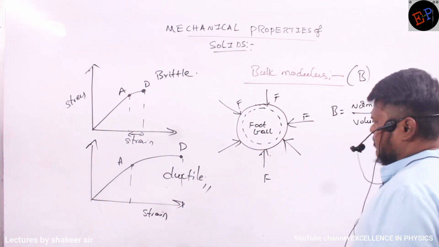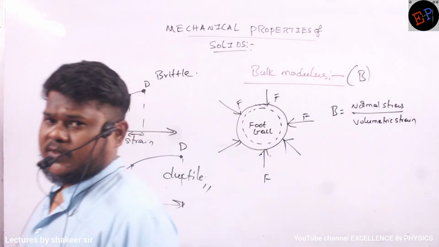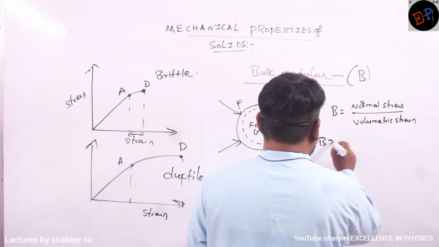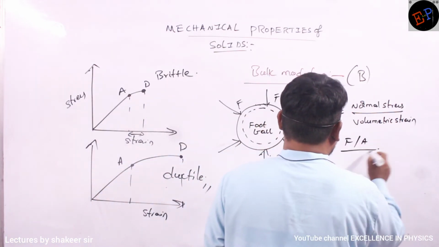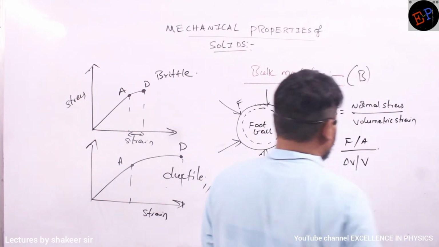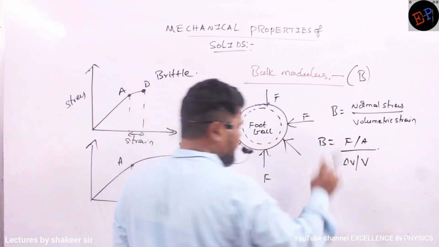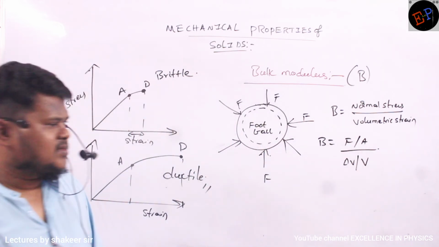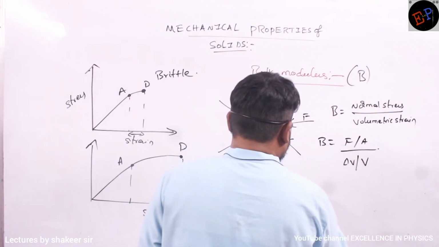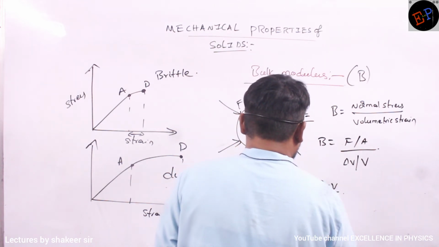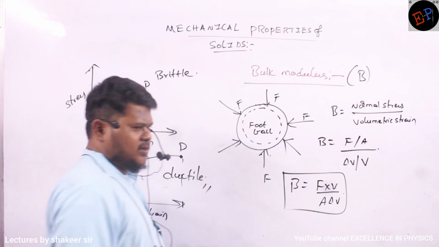Volumetric strain. Normal stress divided by volumetric strain. Normal stress is nothing but force per unit area. Volumetric strain is nothing but delta V by V. That's all, no? Change in volume to original volume of the body. Is it clear? So therefore, bulk modulus can also be written as F into V by A into delta V. This is called as bulk modulus.